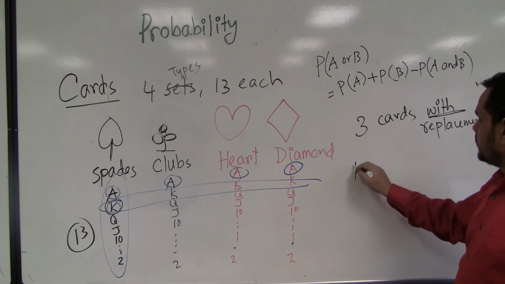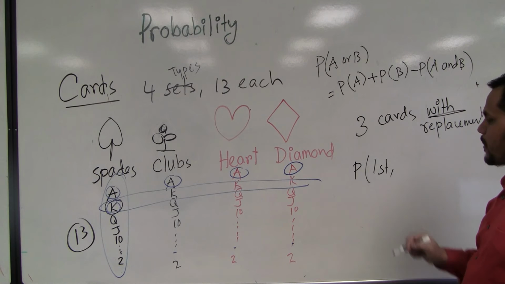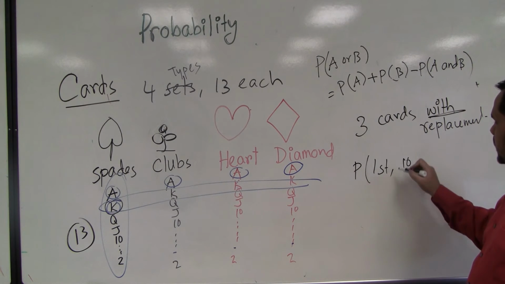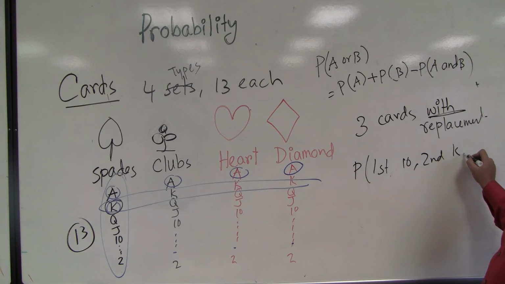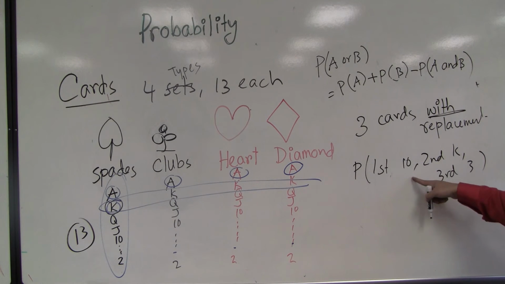My question is, probability first time it is say 10, second time it is K, third time it is 3. Again it is "and", everywhere is "and". So first time 10 and second time K and third time 3.